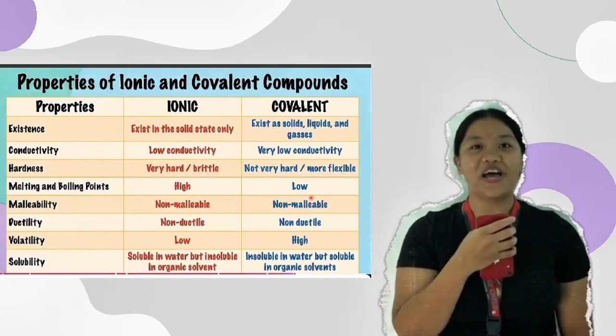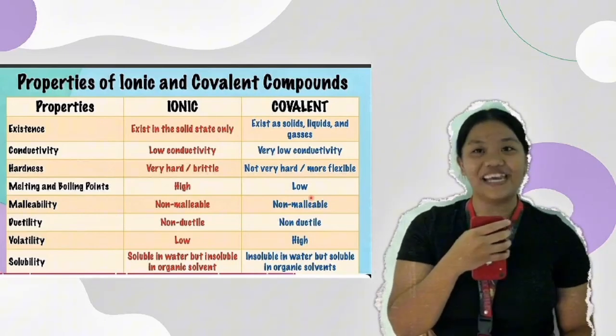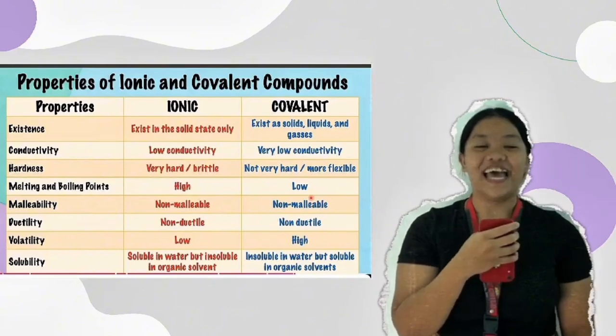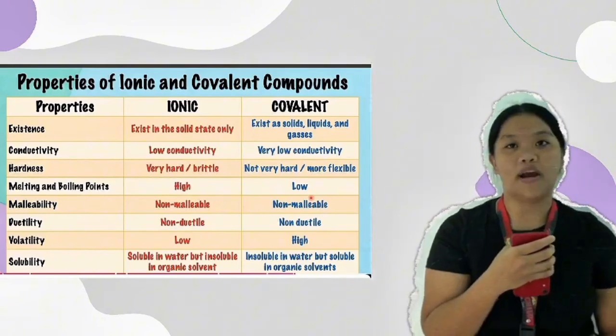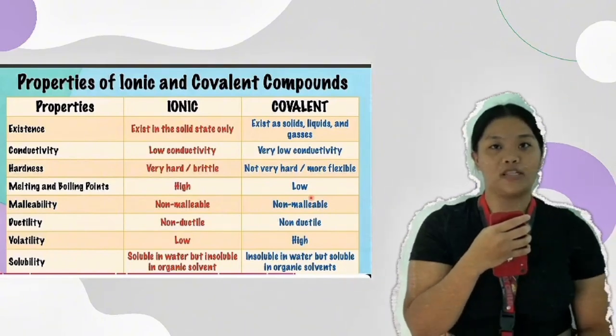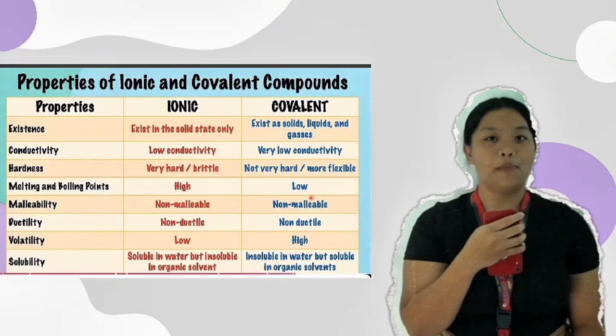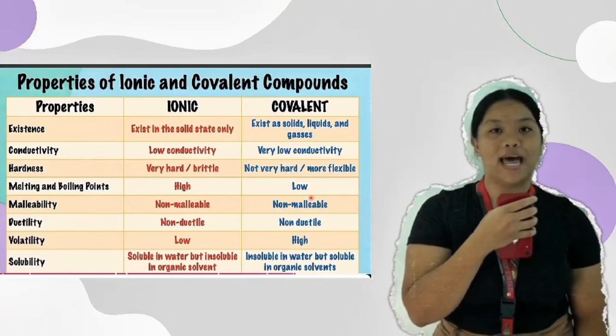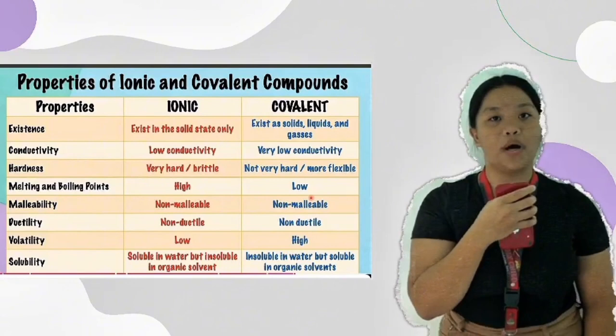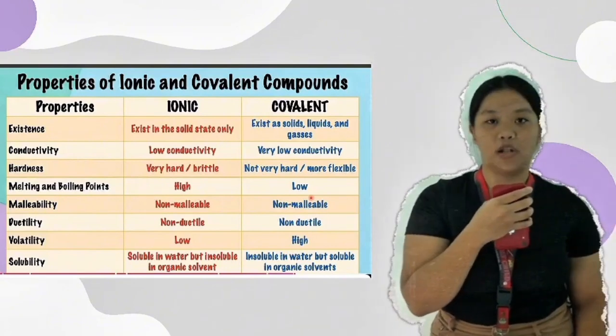Covalent compounds, on the other hand, can exist as solids, liquids, or gases. They have very low conductivity, are not very hard and more flexible, have low melting and boiling points, are non-malleable and non-ductile, but are insoluble in water and soluble in organic solvents.